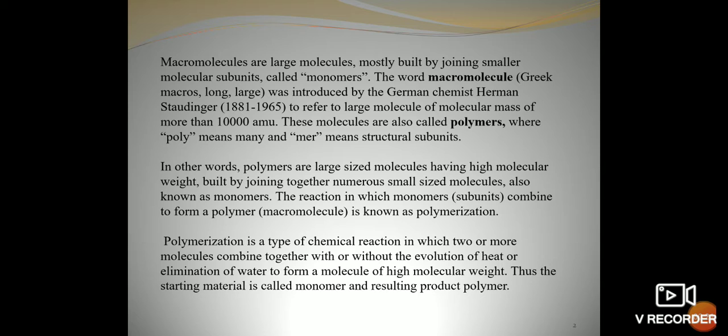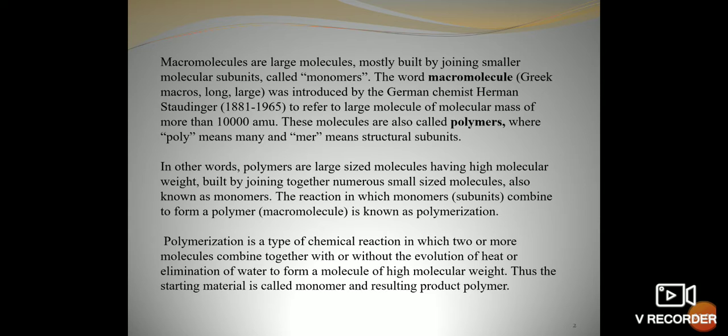Macromolecules are large molecules mostly built by joining smaller molecules called subunits, and these subunits are called monomers. The word macromolecule in Greek means long or large and was introduced by a German chemist. Macromolecules are termed polymers, where poly means many and mer means structural subunits.